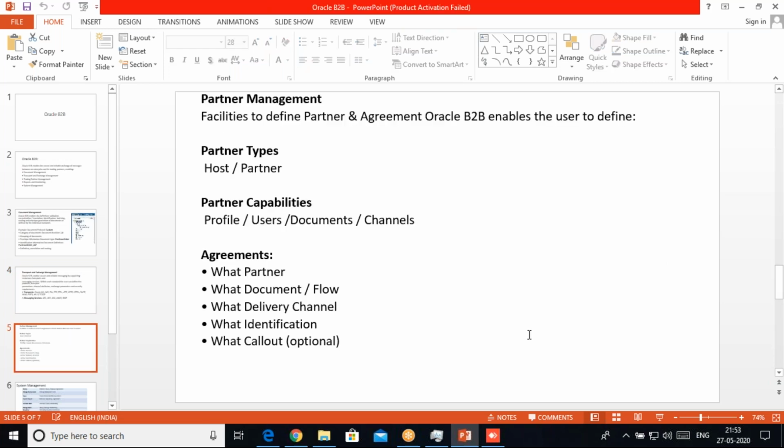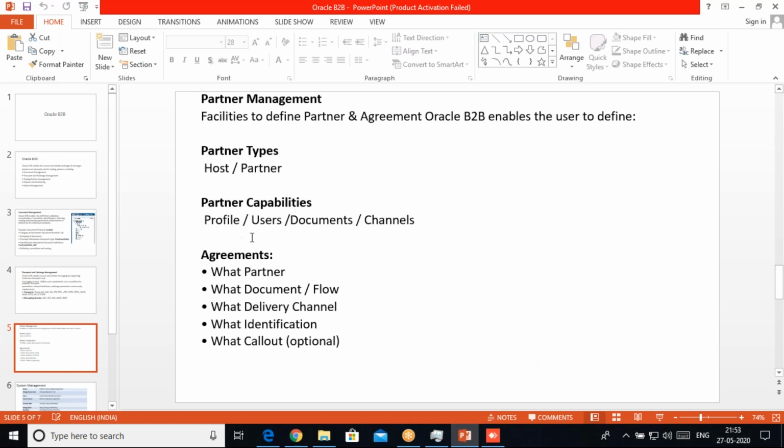Now under the partner management, we can define the partners, and for a partner we can define the agreement. The overall concept of B2B lies on the agreement, and any agreement happens between two parties. Here one will be the host partner and one will be the trading partner or different partner. Between these two, one agreement will be created.